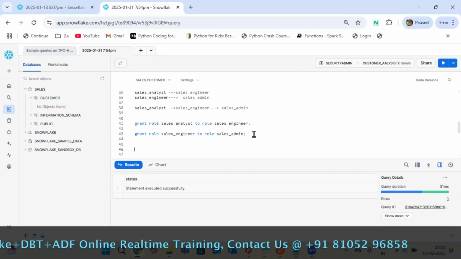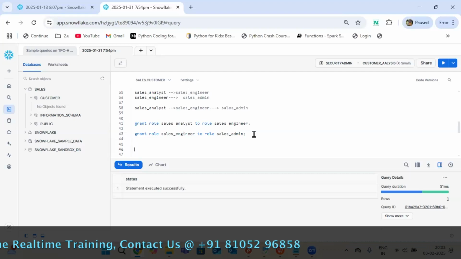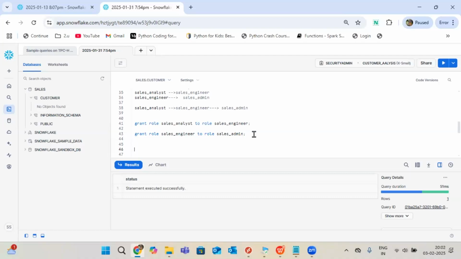For example, we are creating a table. When we run a create table statement, it will be auto commit. Then I need to revoke that one? Revoke means only removing access, like in SQL. You can drop the table directly, and if you want to restore it again, you can undrop it. Remove and restore, both are there.